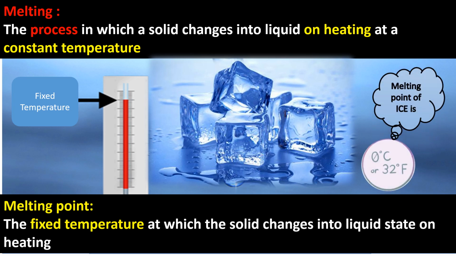These are the keywords which you should remember, which are highlighted in different color. In case of melting, the process in which the solid changes into liquid on heating. On heating is important, at a constant temperature. So this is a keyword. In the definition of melting point, you should write a fixed temperature. That fixed temperature is a keyword, at which solid changes into liquid state on heating.